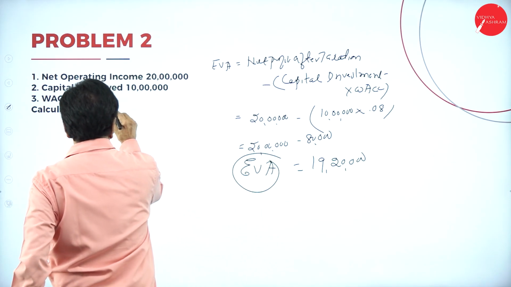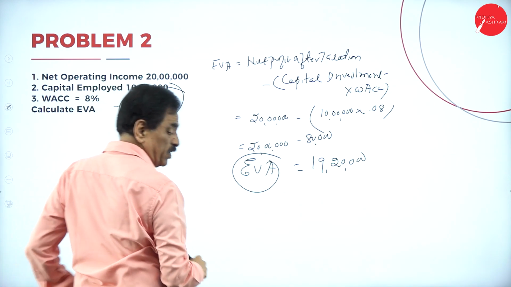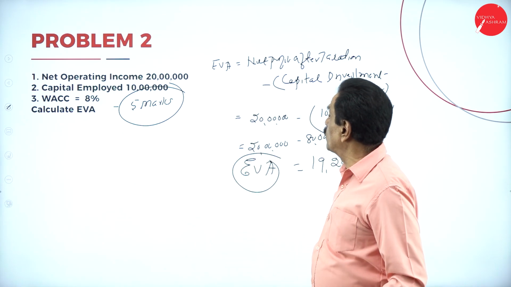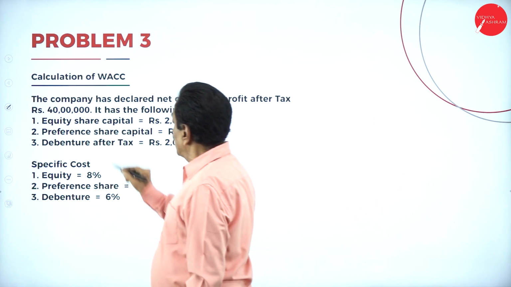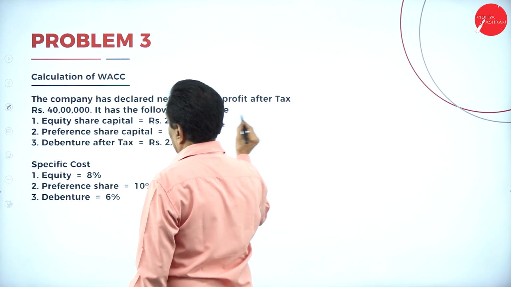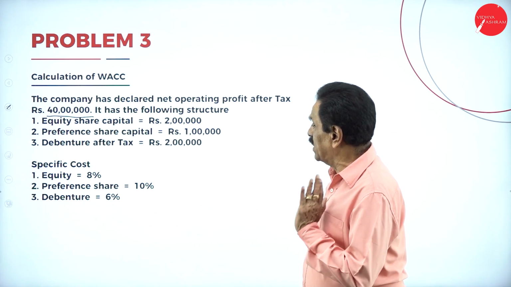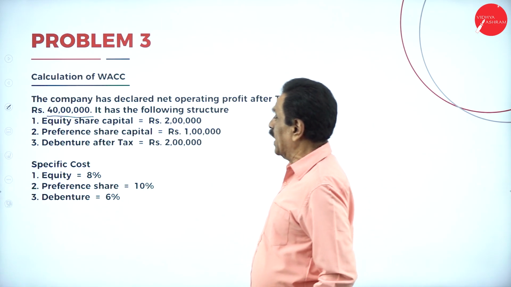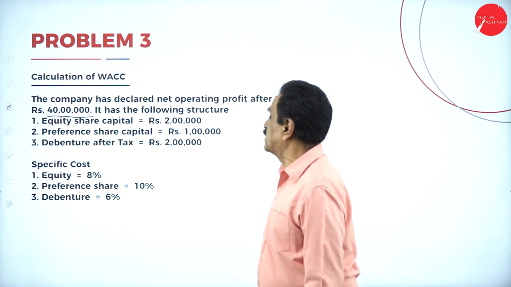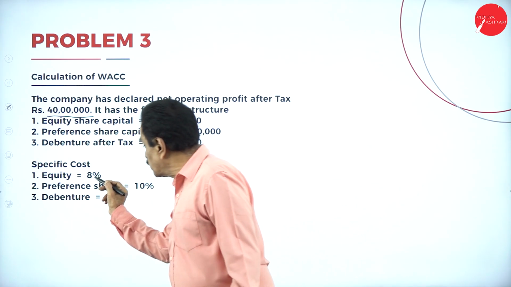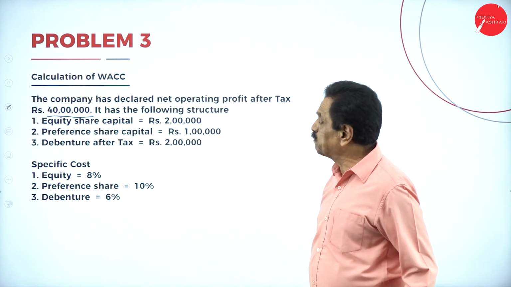5 marks. Simple question, 5 marks question. Very simple you got. Now, this is another type of question you have got. The company has declared a net operating profit of rupees 40 lakh. It has the following structure: equity share capital 2 lakh, preference share capital 1 lakh, debenture after taxation 2 lakh. Specific cost, equity 8%, preference share 10%, debenture 6%.